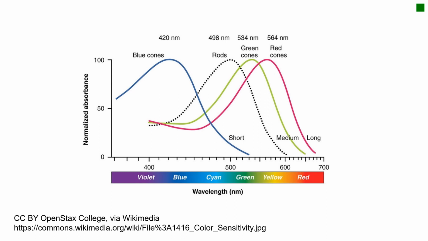We have three different kinds of cone cells, blue and green and red. And these three kinds of cone cells recognize different wavelengths of visible light. By combining those patterns, we perceive different colors. Representing these three colors, we call it RGB, which is very similar to computer screen color code.